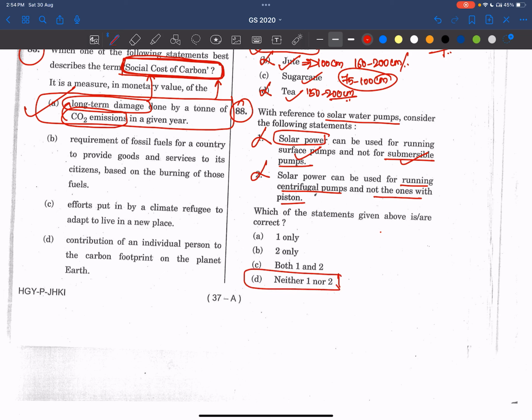Now see, the most important thing is solar power. Anything which is related to solar, we have to read, friends. ISA. Even in the recent 2025 paper we have seen the Suryaghar Muft Bijli Yojana. Solar power, solar cells, everything is very important. Let's try to revise, and especially in current affairs also, we have to read.